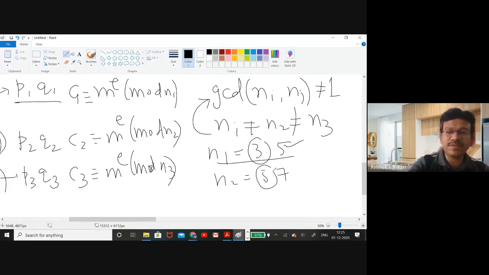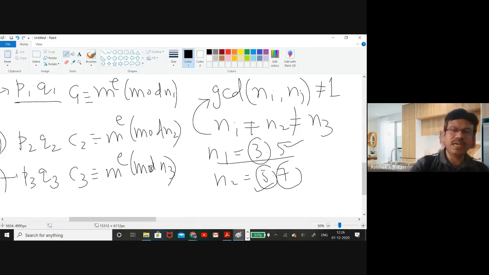Similarly, they will very easily calculate the value of 7. That means if they are able to find a GCD which is not equal to 1, then the scheme will be broken, because they will know the factorization of N1 and N2, or Ni or Nj. Once they know the factorization, they will very easily calculate the value of d, and from d, which was not known to the attacker, they will be able to get the value of m. So if they are not relatively prime, then the case is very easy.